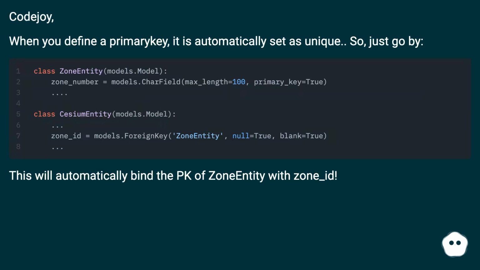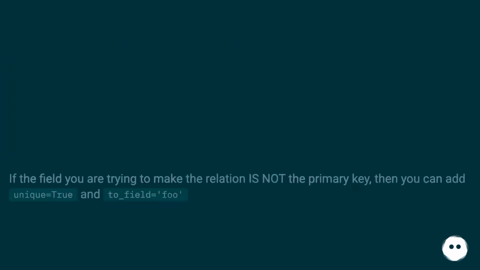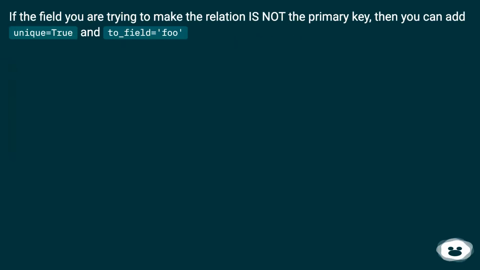When you define a primary key, it is automatically set as unique. So just go by this, which will automatically bind the PK of zone entity with zone_id. If the field you are trying to make the relation to is not the primary key, then you can add unique=True and to_field=foo.